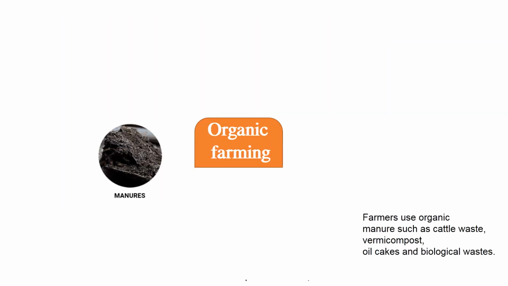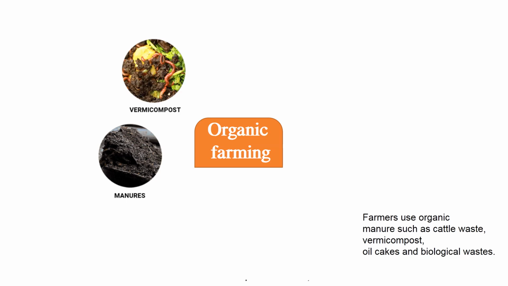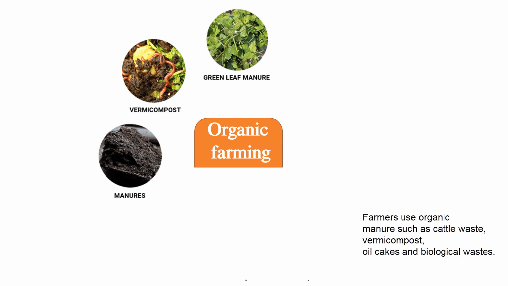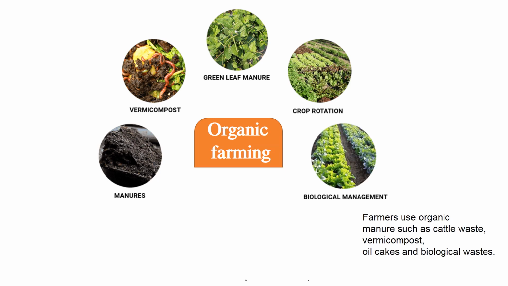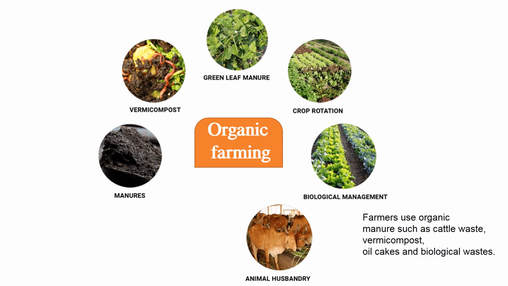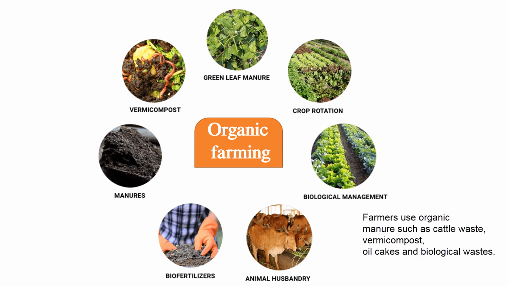Farmers use organic manure such as cattle waste, vermicompost, green leaf manure, crop rotation method, biological management, animal husbandry and their waste, and oil cakes. These all are used in organic farming, using these to produce biofertilizers.